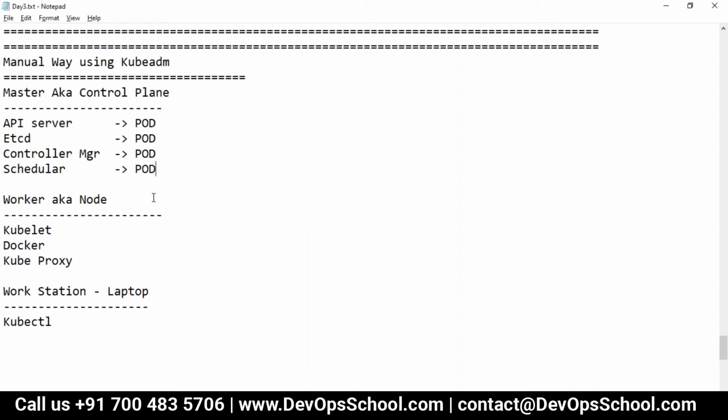Now, would anyone like to tell me how can we instantiate a pod? There should be another process which will do this. No, think. Who instantiates a pod?